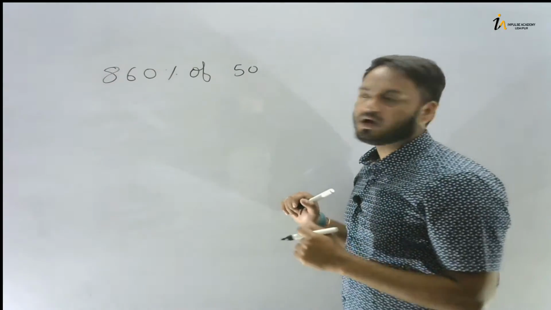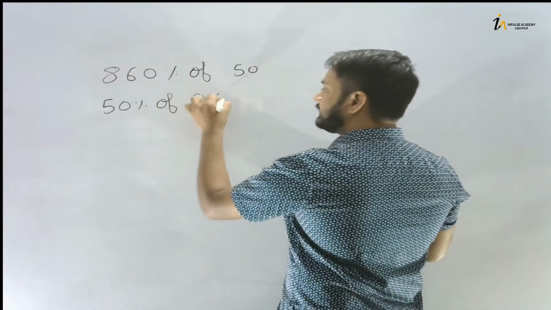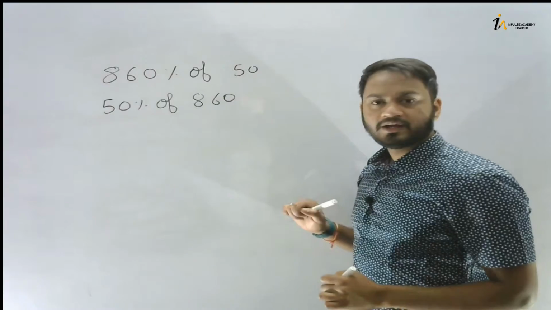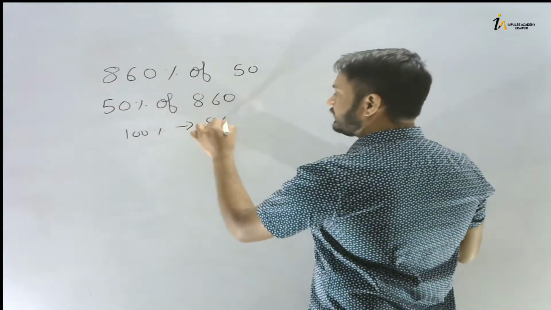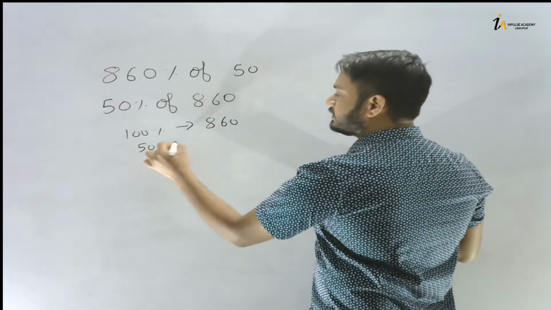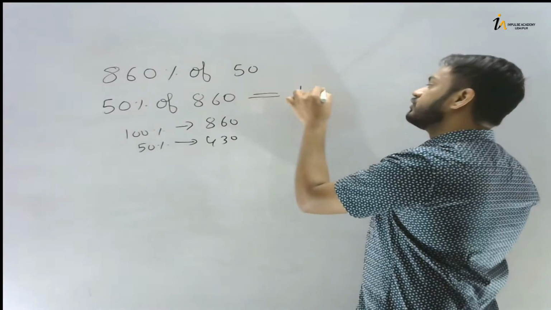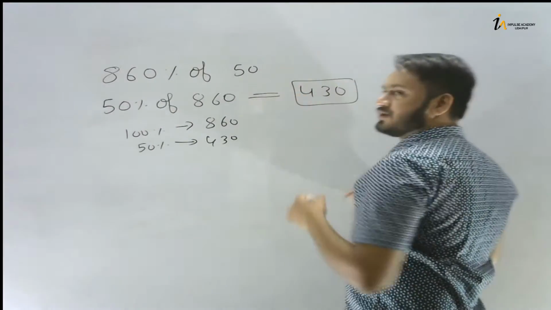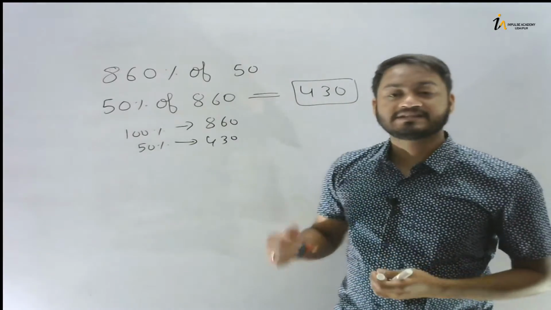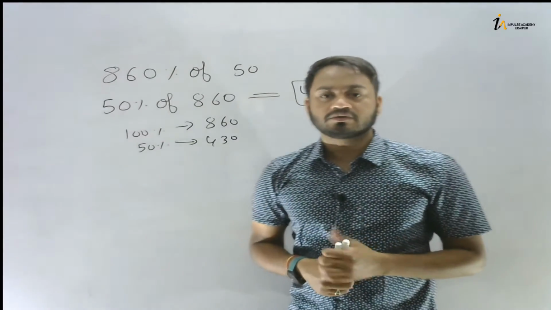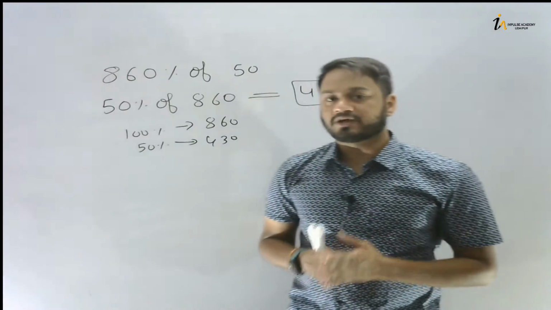this in seconds. How? You can write this question as 50% of 860. Okay. If you write like this, what will be the 100%? The 100% will be 860 and the 50% will be divided by 2. So it would be 430. So the answer is 430. Isn't it very quick? Okay, very quick. Within seconds you can find the answers. So this is not taught in the school, but this trick is very helpful.